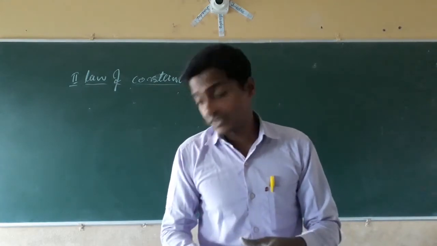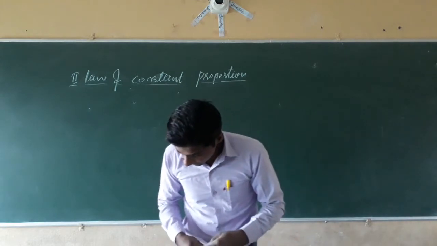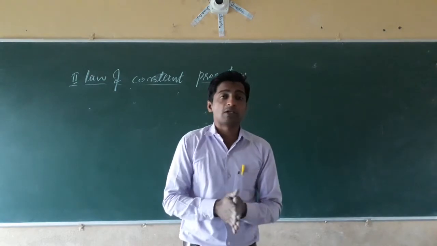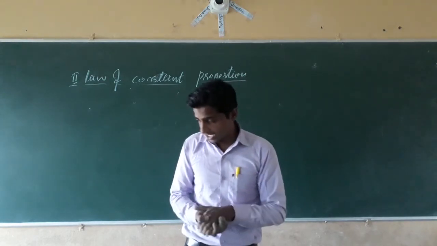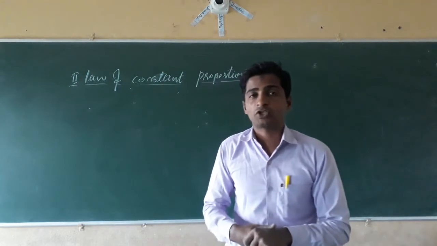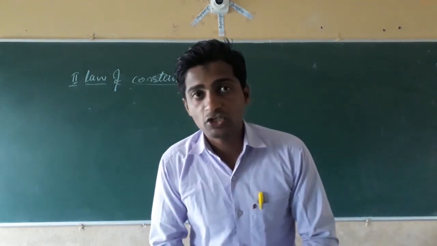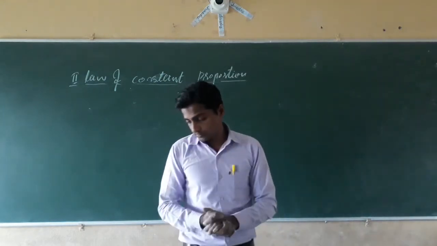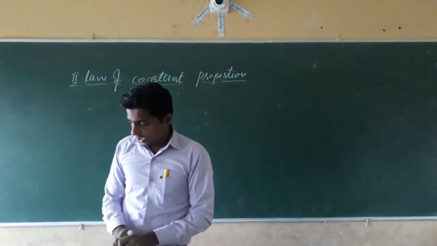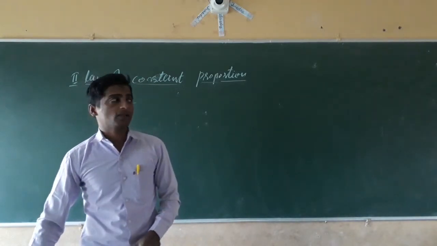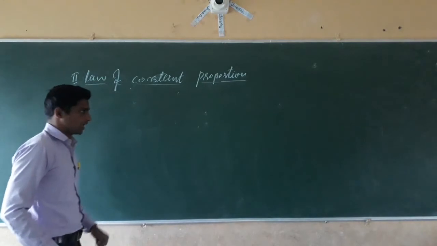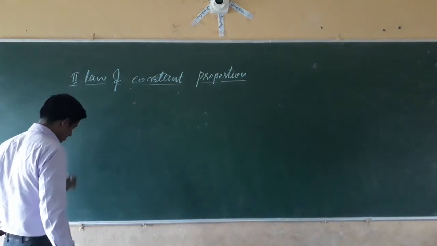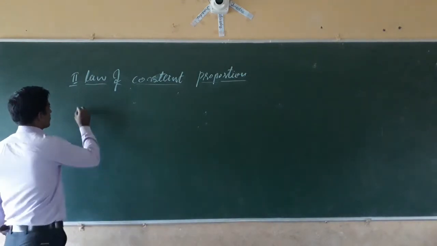One of the scientists, which scientist? An English or British scientist, his name is John Dalton. John Dalton came and gave the correct postulates on the combination for the formation of a compound. He put forward some postulates and gave one theory that is called the atomic theory. John Dalton gave a theory that is called the atomic theory. In examination, you have to write that John Dalton proposed the atomic theory.